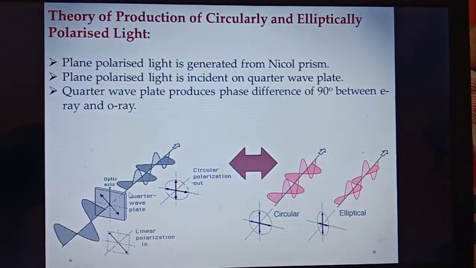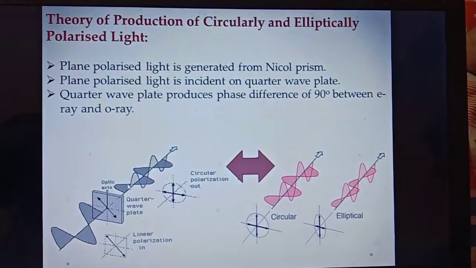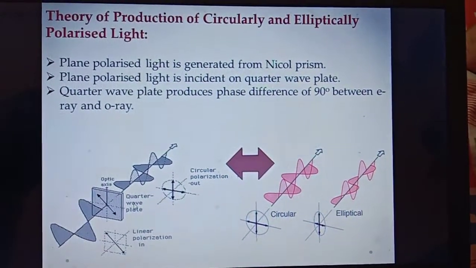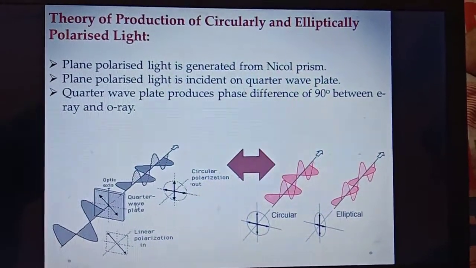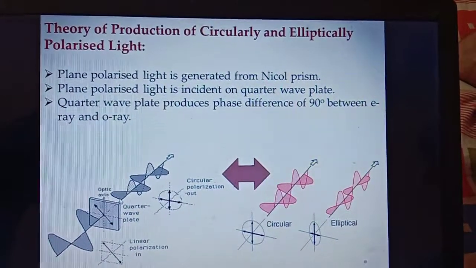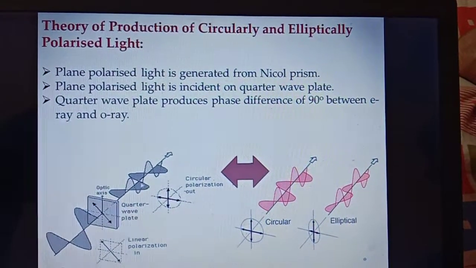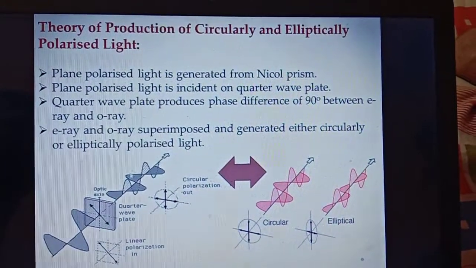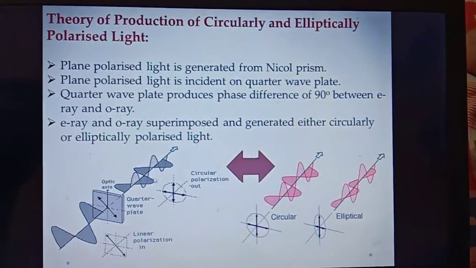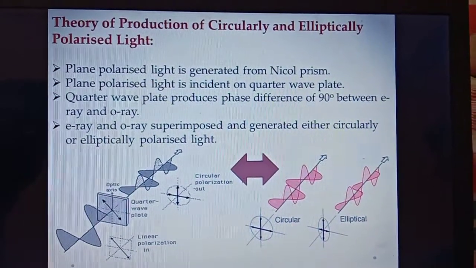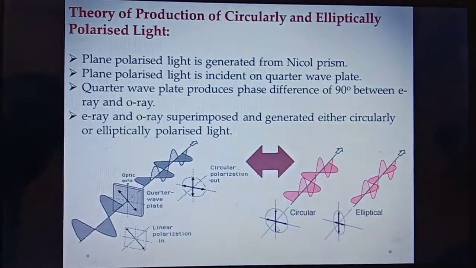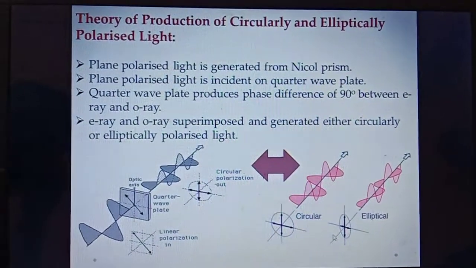So this plane polarized light is divided into O ray and E ray, and because the quarter wave plate produces a phase difference of 90 degrees between O ray and E ray, these O ray and E ray are in 90-degree phase difference. After superposition of this O ray and E ray, that means these two plane polarized lights, we get either circularly polarized light or elliptically polarized light.